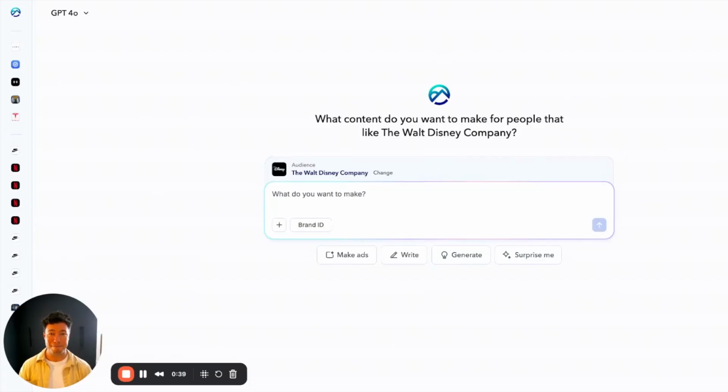So let's get started. Today, I'm going to try marketing a mobile puzzle game to our Disney audience, but you can try marketing any product to any brand's audience with Alaris. First step is to identify the psychological makeup of your target audience. We'll use this prompt to get started.